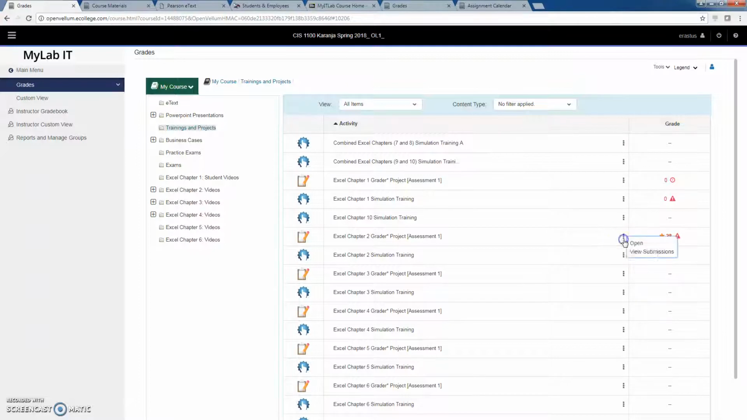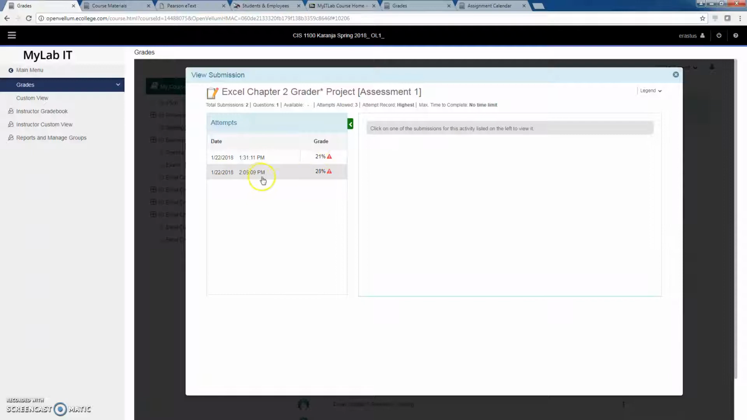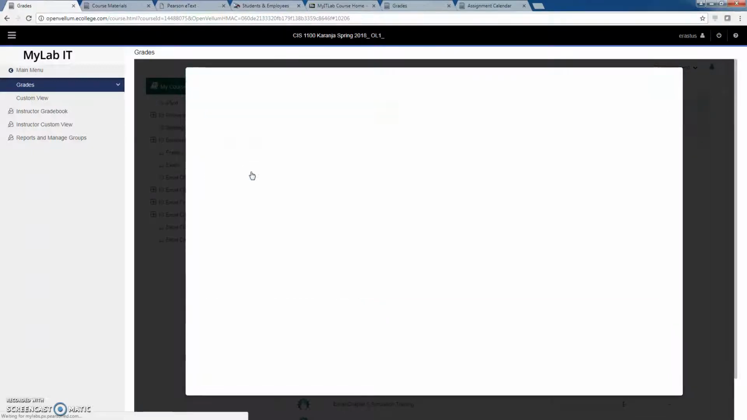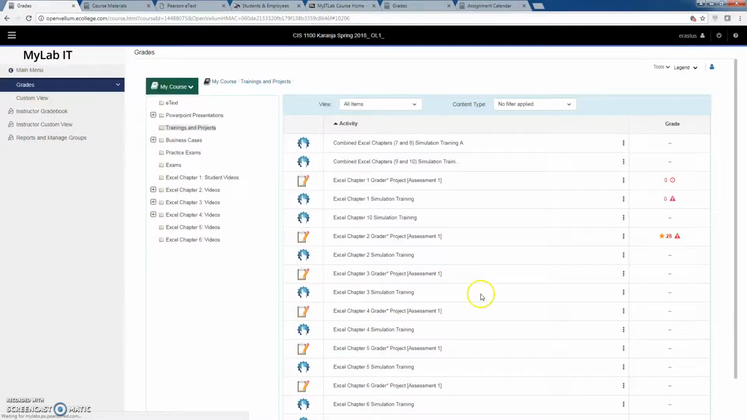So you can come back here, view the submission, and now you can see the new one is here. You still have one more because you have 3 attempts. Attempts allowed is 3, so you have done 2. So you can come back here, click download on any of these files, see where you made the mistakes, make the changes again, and then upload it again. So there's no reason why you should not be getting at least 70% in these projects. You have 3 attempts. So all the best.